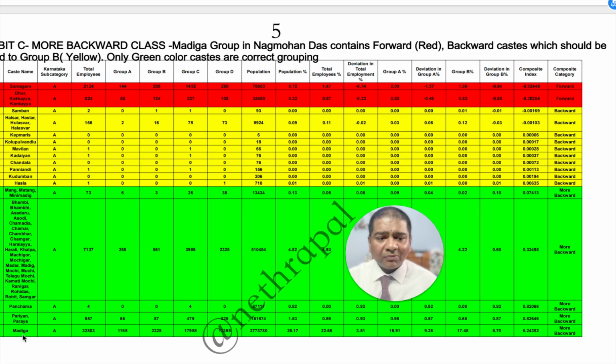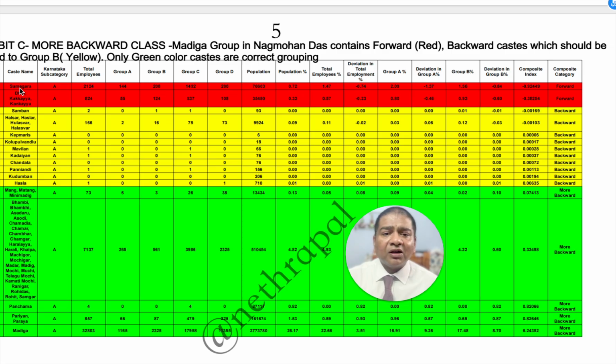So groups like Madiga, which have a very high deviation from the population, are very less represented. You can see that here, group A percentage 16.91%, population is 26.17%. That is a very, very huge gap of 10%. If you see group B percentage 17.48, a massive gap in group A and group B, my friend. But you see